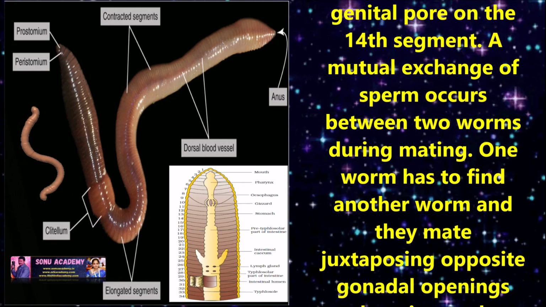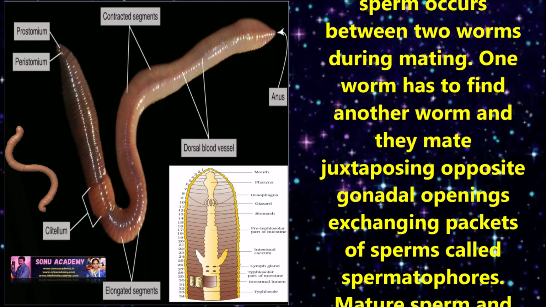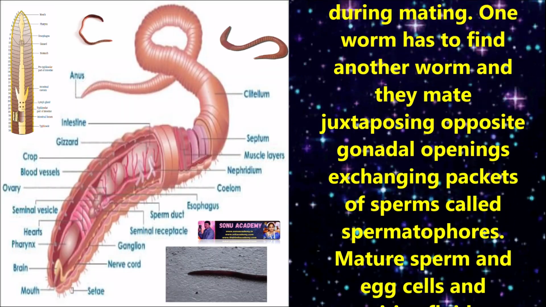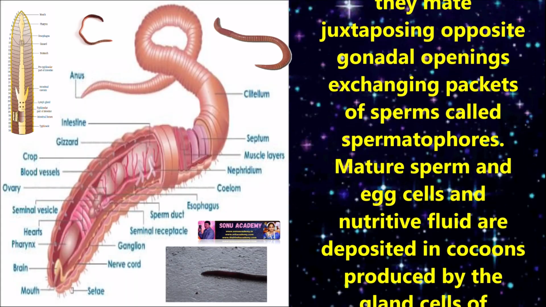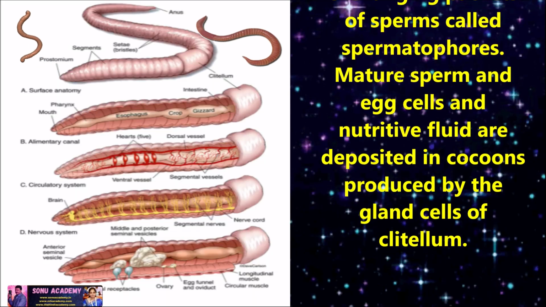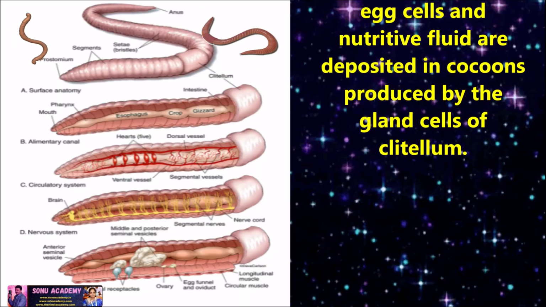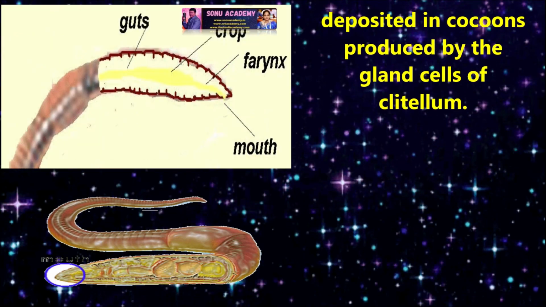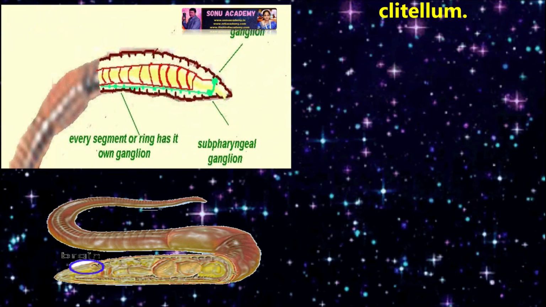A mutual exchange of sperms occurs between two worms during mating. One worm has to find another worm and they mate with opposite gonadal openings, exchanging packets of sperms called spermatophores. Mature sperms and egg cells with nutritive fluid are deposited in cocoons produced by the gland cells of the clitellum.